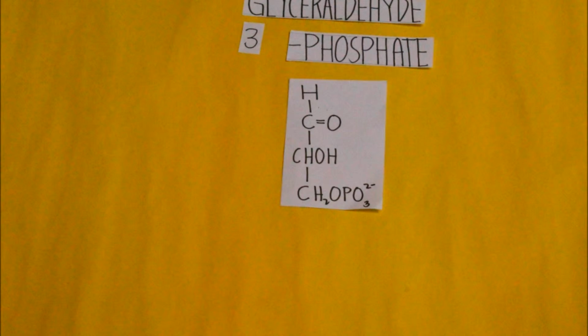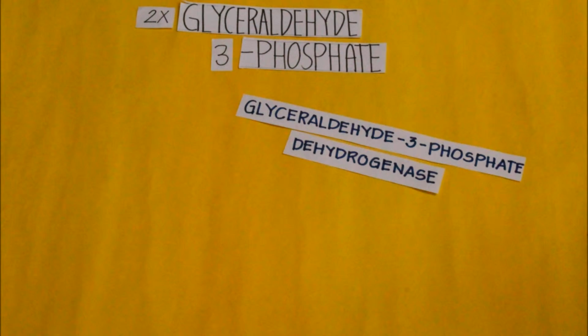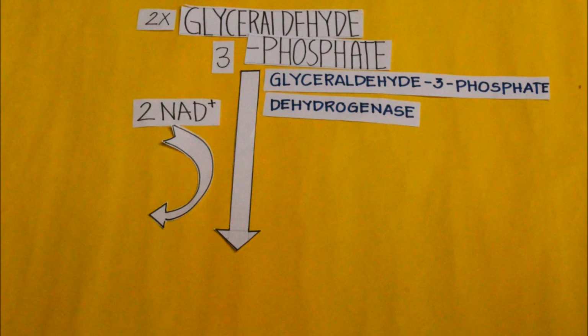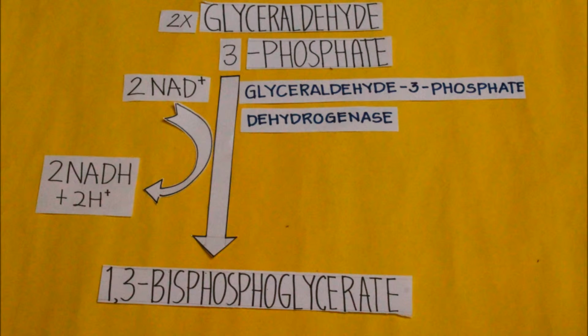So now, we have two molecules of G3P, which means every product that will be produced will be yielded twice in the preceding reactions. 1,3-bisphosphoglycerate will be produced once glyceraldehyde 3-phosphate dehydrogenase acts upon G3P, which will also produce NADH. NADH is an essential compound for the Krebs cycle.